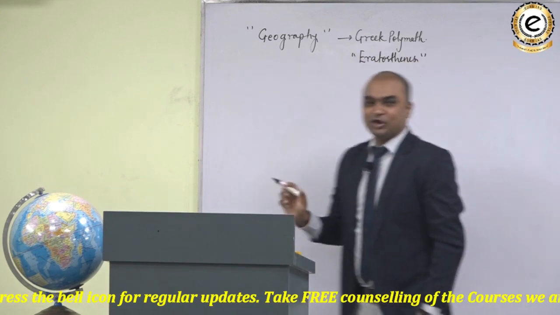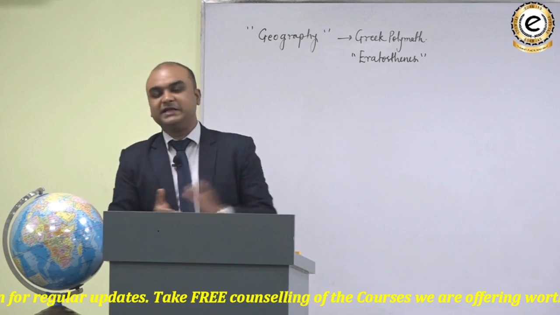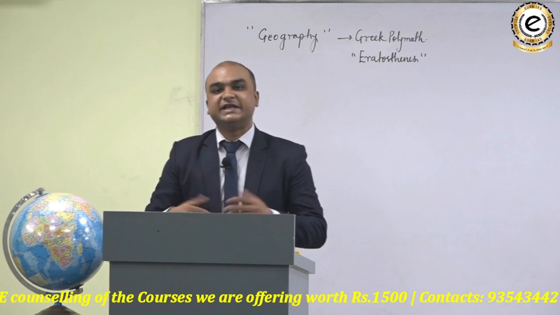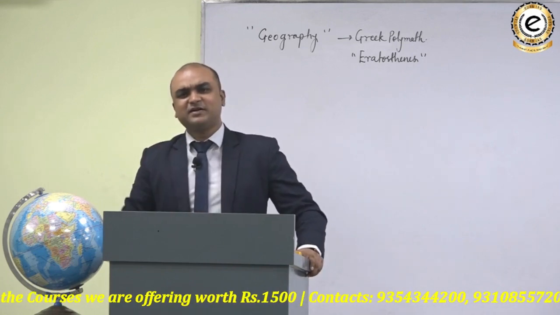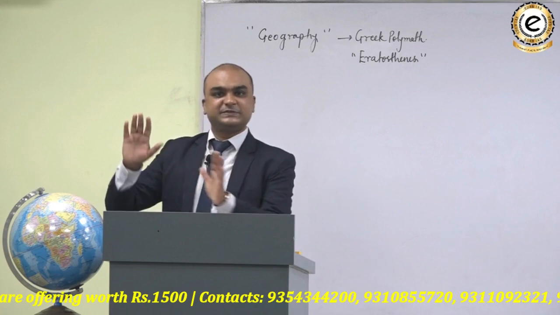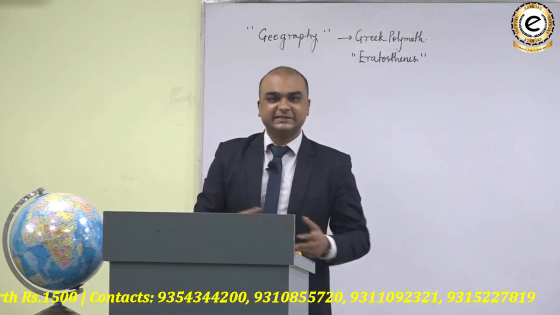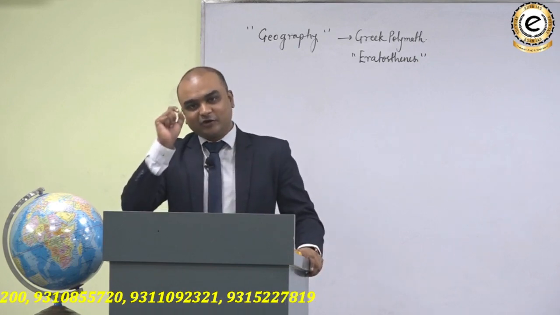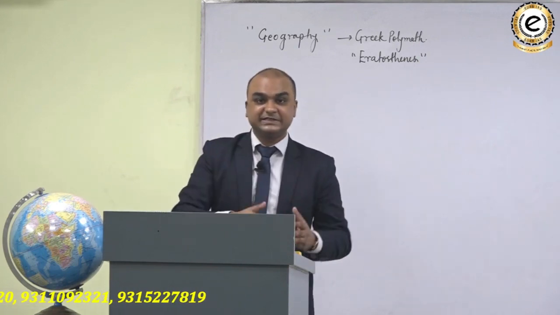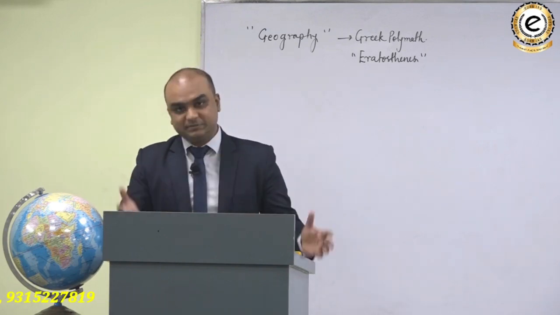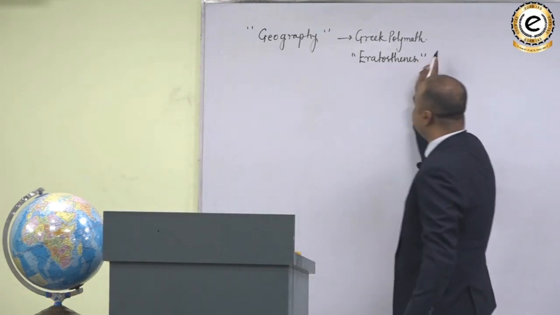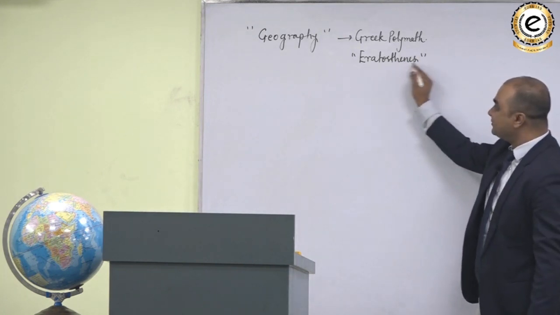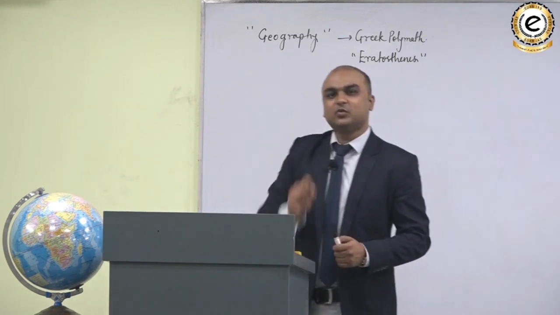What do we mean by a polymath? Now see, in olden days there were not subject specialists, but there were more generalists. Like, do you remember Leonardo da Vinci, who made the famous painting Mona Lisa? He was also a singer, actor, painter, poet and whatnot. So for those people who have expertise in more than one discipline, the word polymath is used. So there was a Greek polymath, his name was Eratosthenes. He coined the word geography.